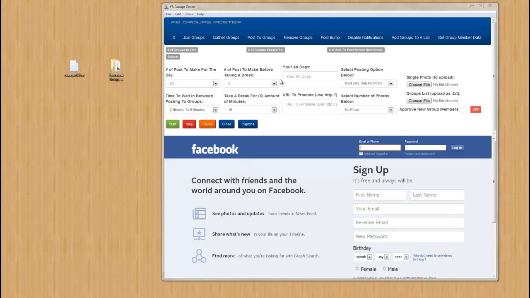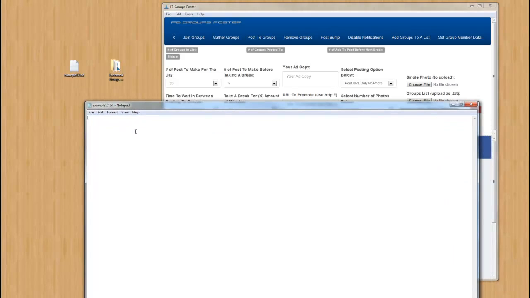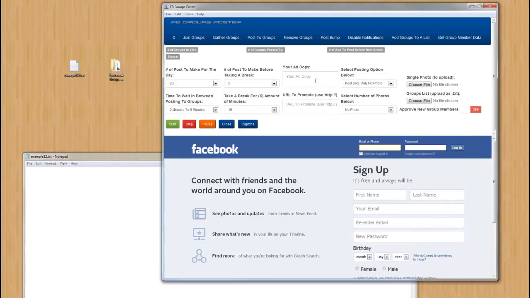So anyway, moving on. Now you get to put your ad copy here. I would always format that ad copy in a .txt document, so that way when you paste the content in there, it's going to show up exactly on Facebook, exactly how you typed it out on the text document. You can spin this field as well, and you can spin the field where you can put your URLs as well. So you can have multiple URLs, and the software will rotate through them just like it would your ad copy up here.